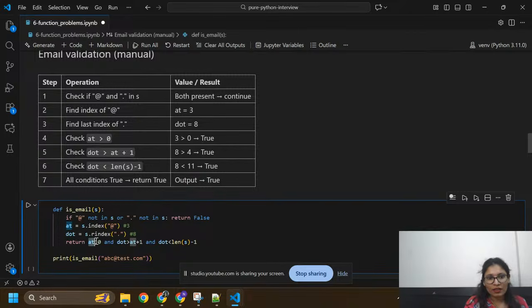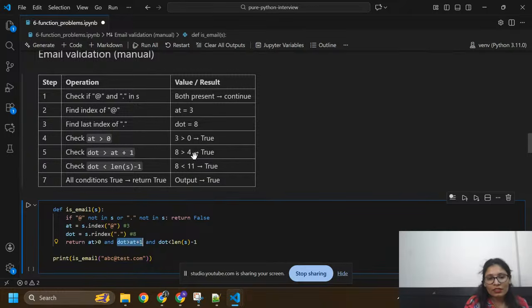Okay, now I'm going to check another condition, that is dot is greater than at the rate plus 1. Dot is present at index 8. This is greater than at the rate, which is at index 3, and plus 1 will become 4. So this condition is also true.